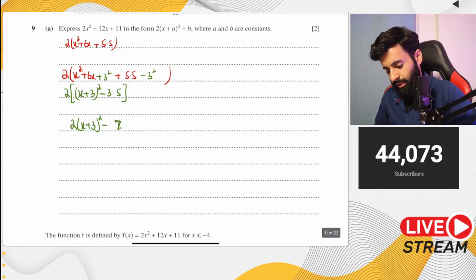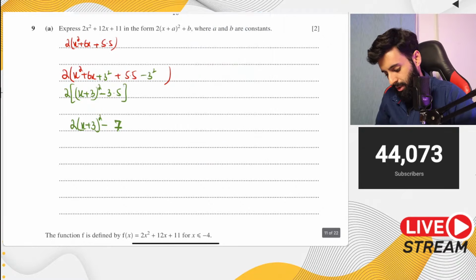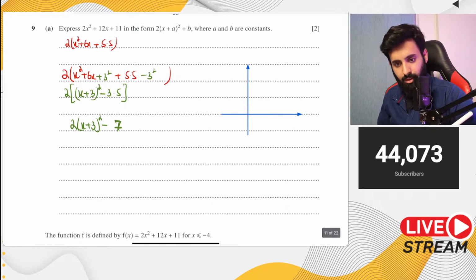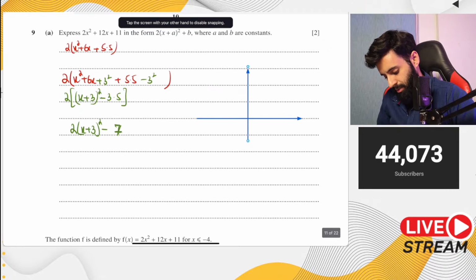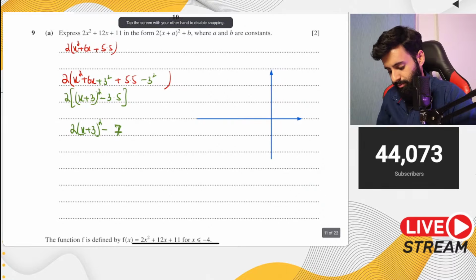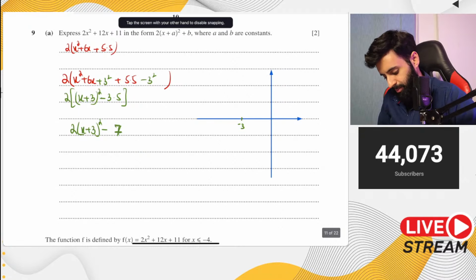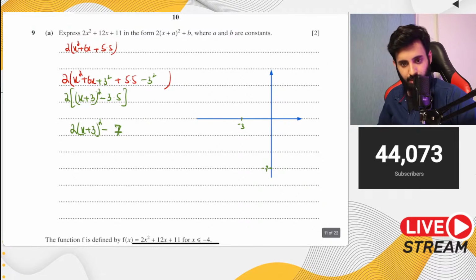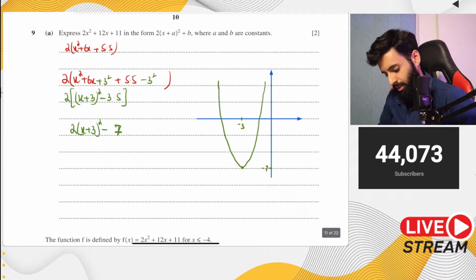And again, like I said earlier, even though it's not asked in the question, it's just a good idea to make a sketch of it so that we know what the deal is. This is a minimum curve with coordinates of turning point at minus 3, minus 7. So that means there's no need to have too much space on the positive x-axis. So minus 3, and I think I said 7, but it's actually minus 7. So somewhere over here will be minus 7, and we're looking at something like this. Not exactly like this, but you know, something like this.